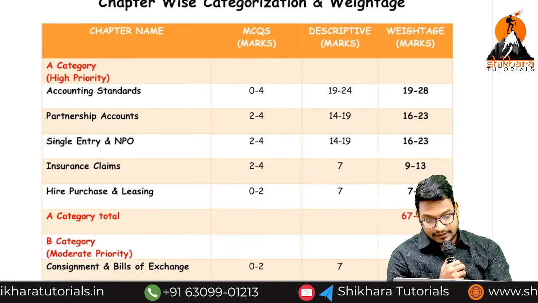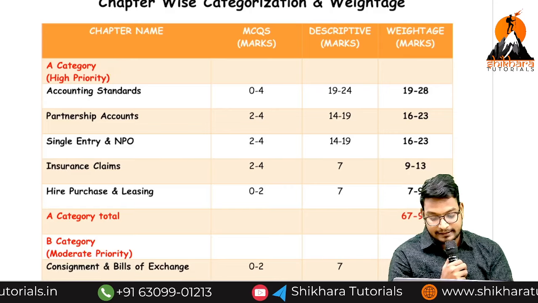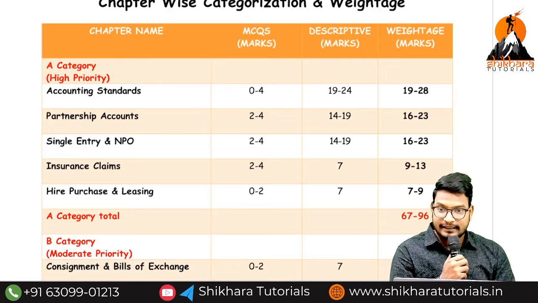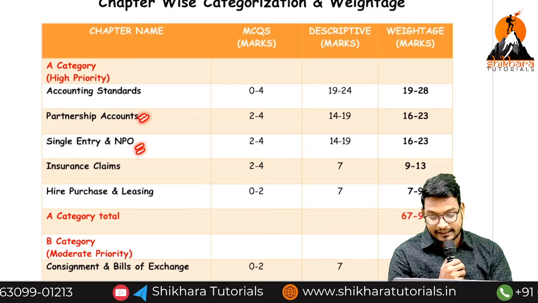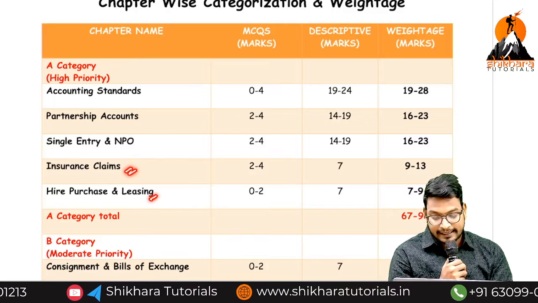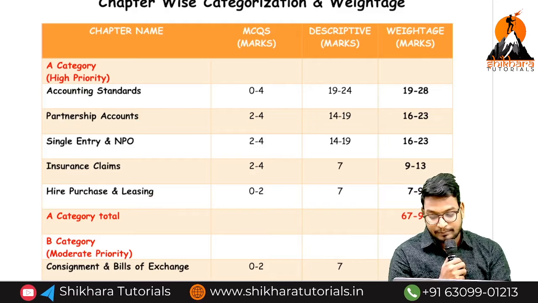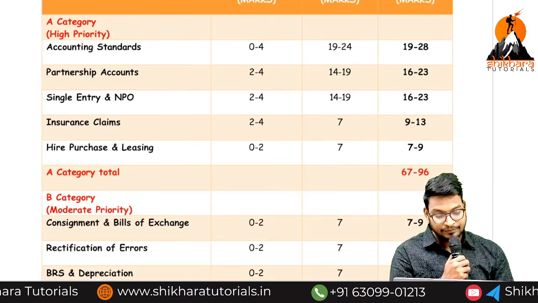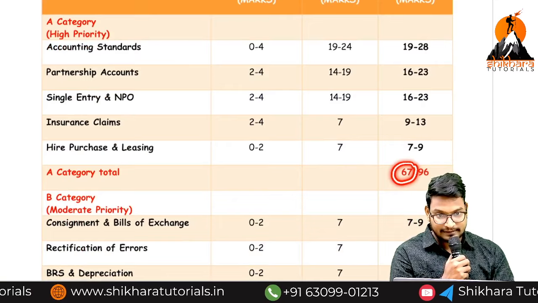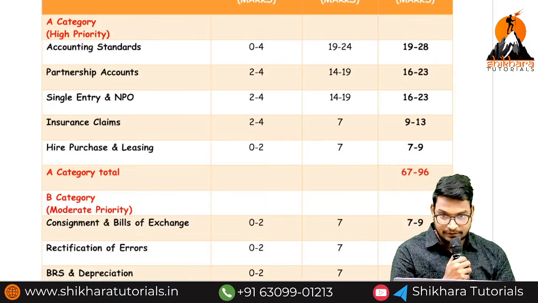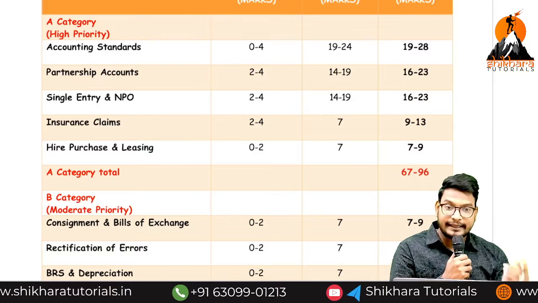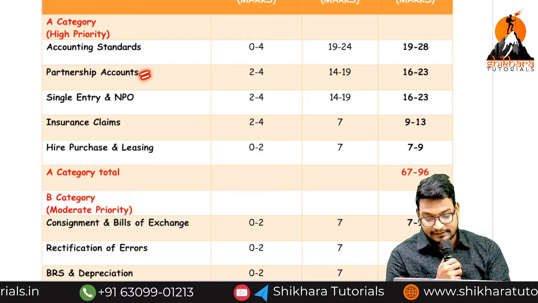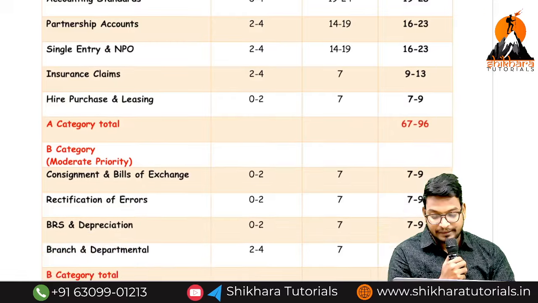If you observe the scenario here, the A category has the highest priority chapters. First, accounting standards, next partnership accounts, single entry and NPO, insurance claims, hire purchase and leasing. These are the most important topics. If you cover these topics before going to the examination, you are going to get a minimum of 67 marks and a maximum of 96 marks. But while writing in the examination, you have to give the last preference to partnership and single entry. First, you have to write the B category chapters.